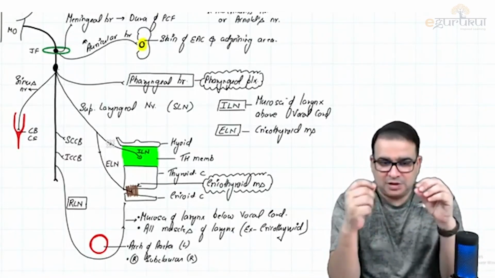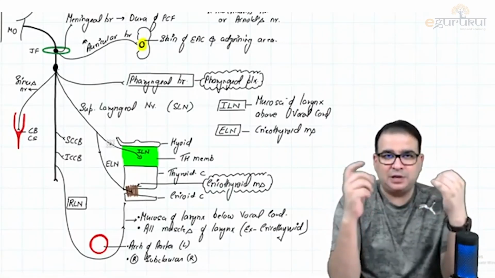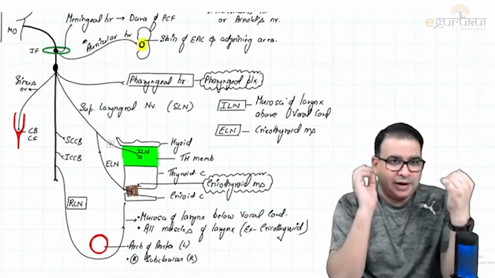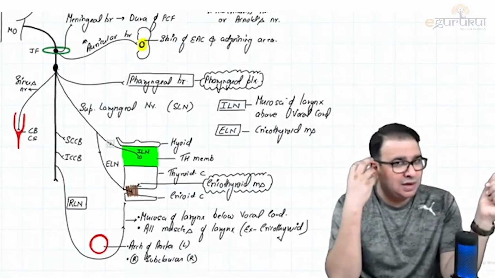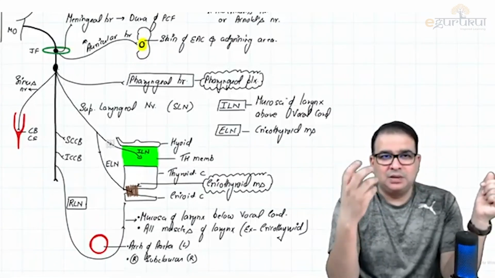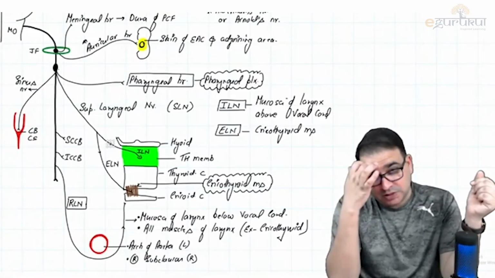From the superior ganglion, the branches which will come out: one is a meningeal branch to supply the dura mater of the posterior cranial fossa. And it also gives off an auricular branch which supplies the skin of the ear or auricle, and skin around the auricle or inside the auricle. This nerve is called Alderman's nerve or Arnold's nerve.